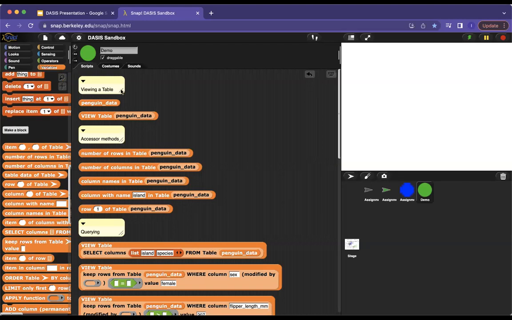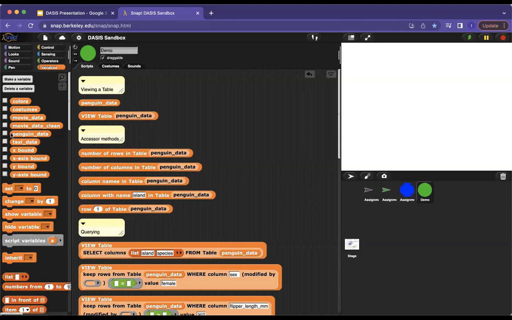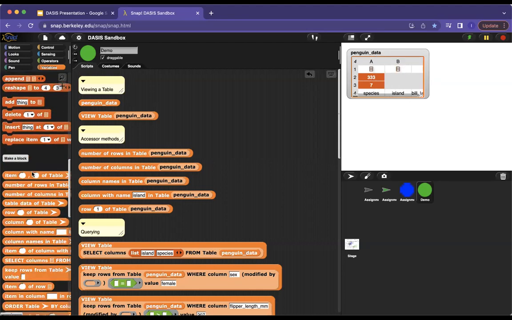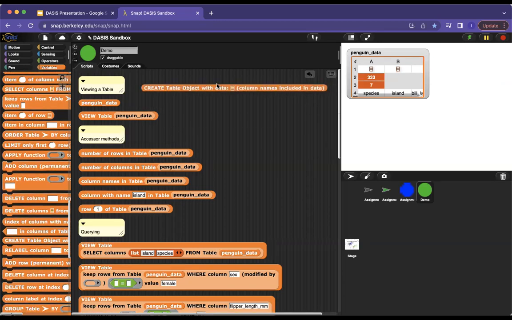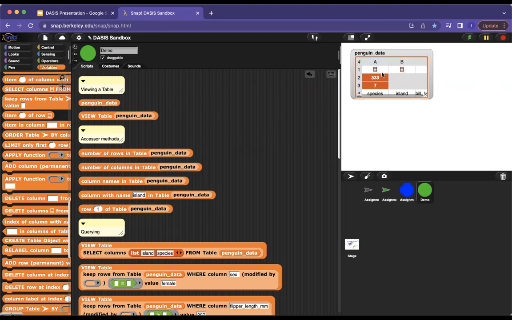So getting started, I have a data set loaded in, but if we were loading a data set for the first time, I could click this checkbox on the data set. I would right click and I can see this import button. You would then click on the CSV file that you'd like. Snap will bring it in. And then you use this create block. What this will do is create a table object, that abstracted table object that students can use. You provide the CSV data in this input. You save that as the variable name, and you end up with this penguin data, right? We have, as I mentioned, that first item is the data. That second item is the number of rows. The third item is the number of columns. And the fourth item is the labels.